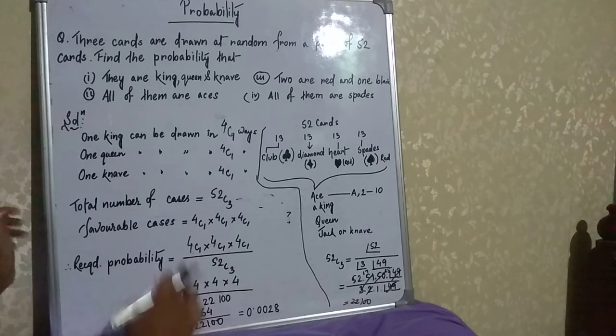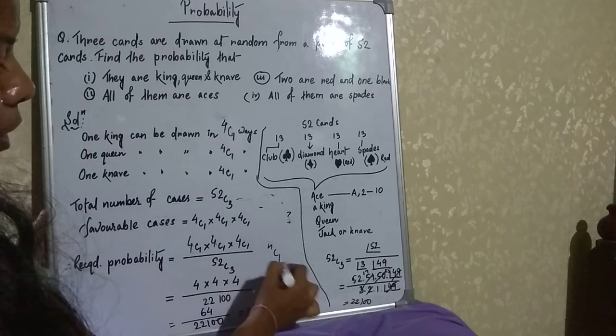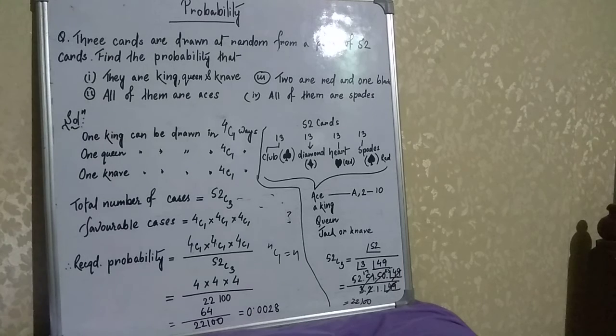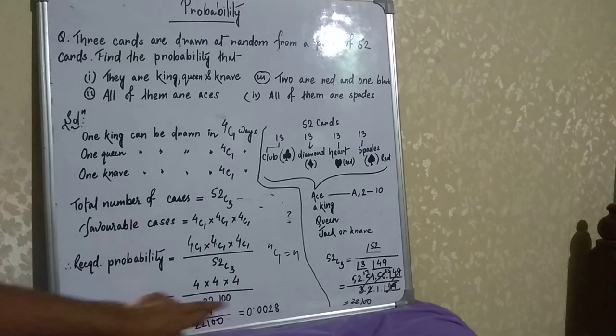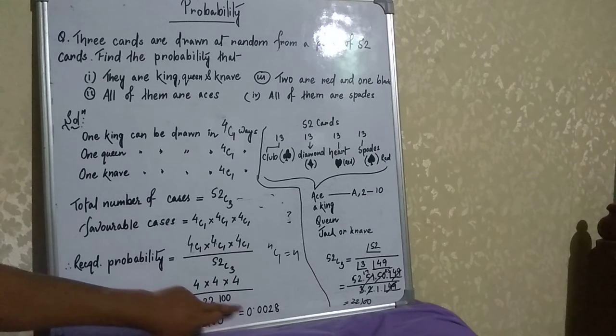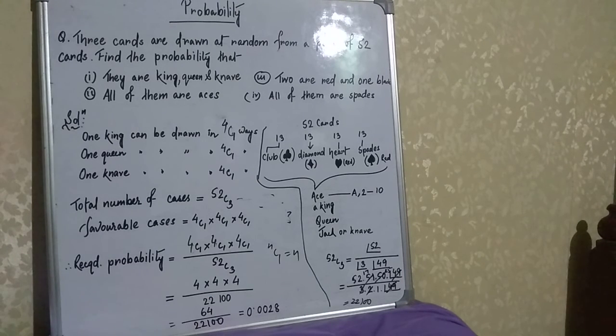So the value of 4C1 will be 4. Means what? NC1, the value of NC1 is always N. Okay, so 4C1, 4C1, 4C1, that is 4 into 4 into 4 divided by 22100. So the value will be 0.0028. Is it clear to everyone? So next way.